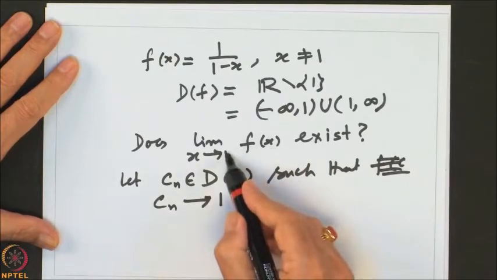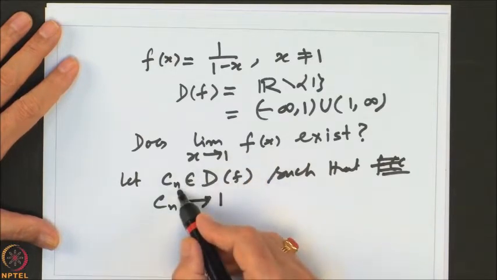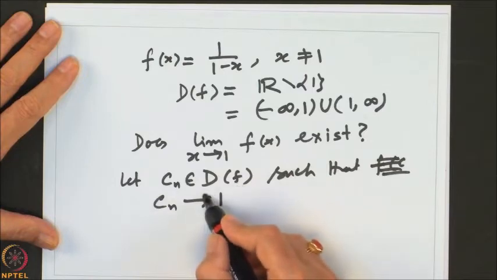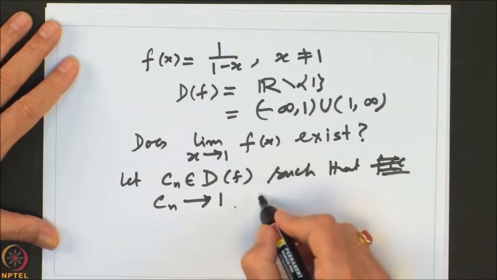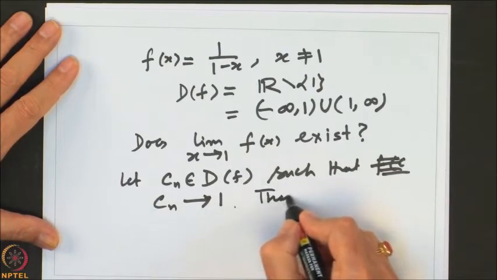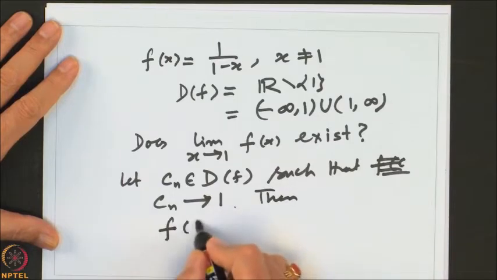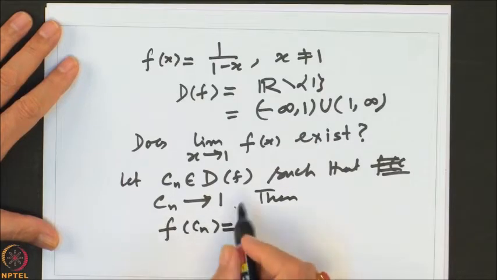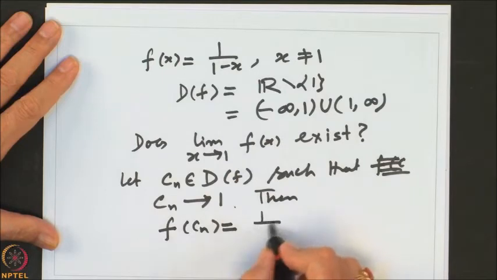We want to analyze the limit at 1. So, pick up any sequence Cn in the domain so that Cn converges to 1. Then let us look at the sequence f of Cn. What is f of Cn? By the formula, it is 1 over 1 minus Cn.